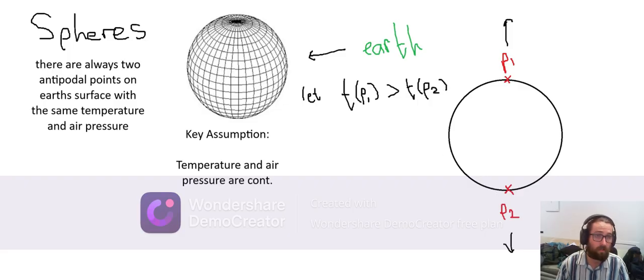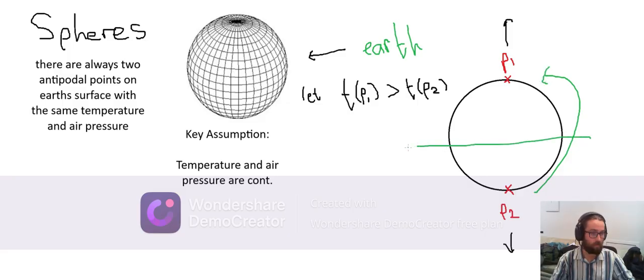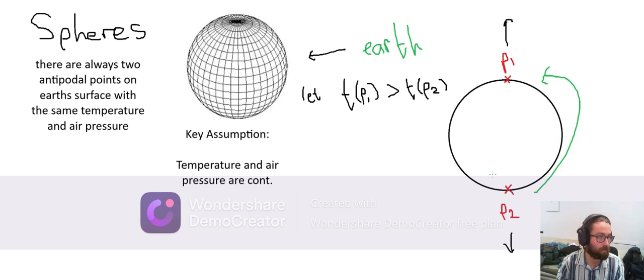temperature? If it does, let's just flip the problem around on this axis here, flip everything around, and now P1 becomes P2, and P2 becomes P1. Hopefully you can see that because this puzzle was symmetrical, it doesn't actually matter. We don't lose any generality when I just nominate P1 as the thing with the higher temperature. So we have that P1 has a higher temperature than P2.